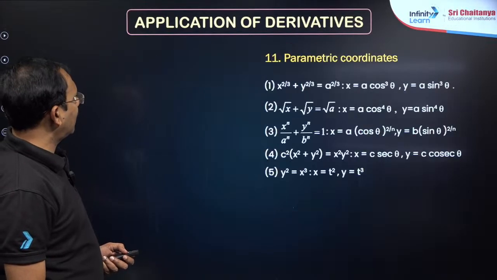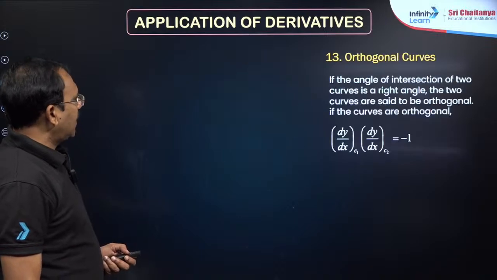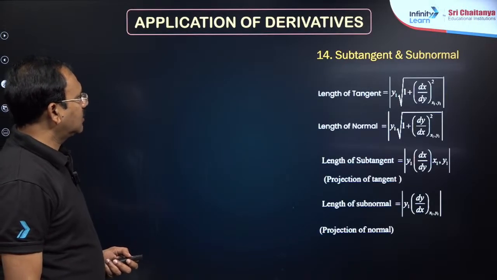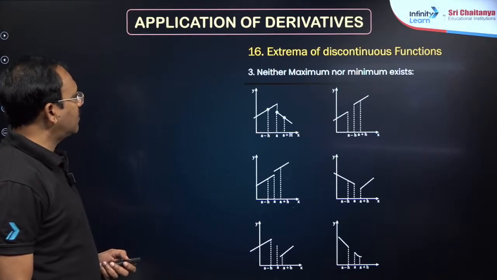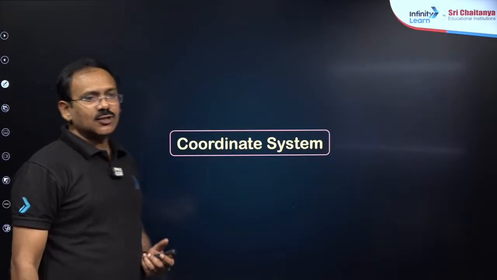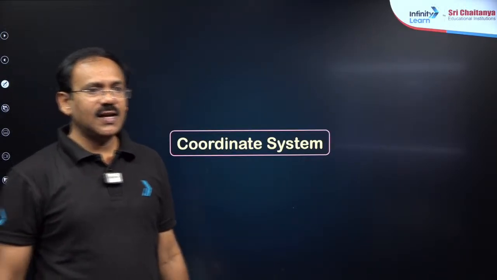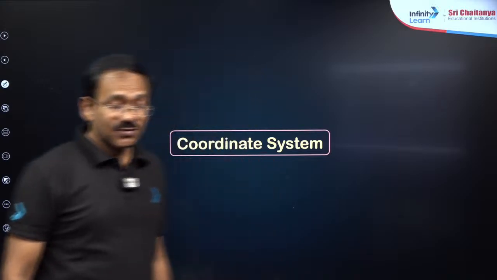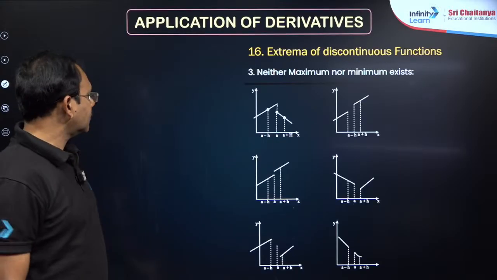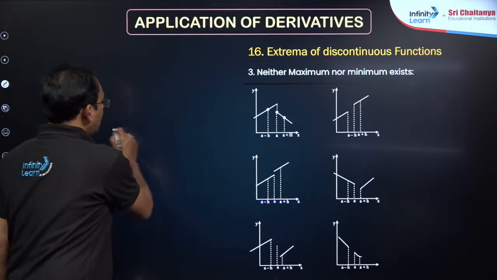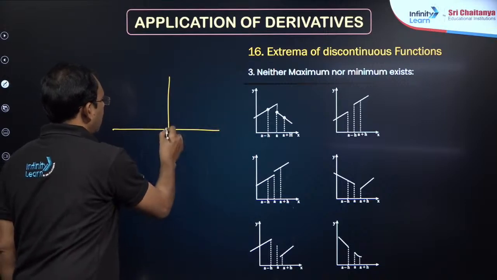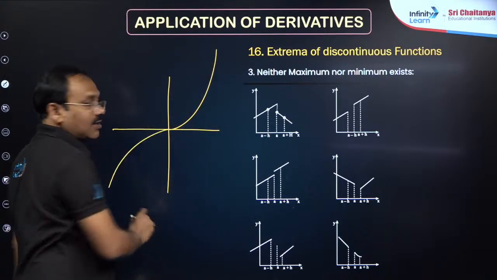Rolle's theorem is not required. Orthogonal, subnormal, these are not there in the syllabus. Okay, right. So that is all about, dear students, applications of derivative. Clear, dear students? So what's the first thing, what should I repeat? The point of inflection is the point where it changes its concavity.